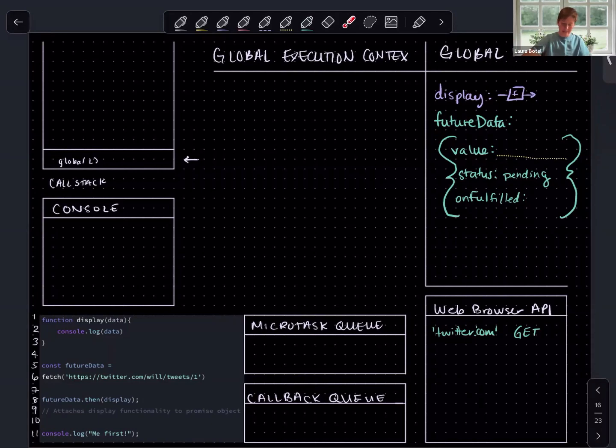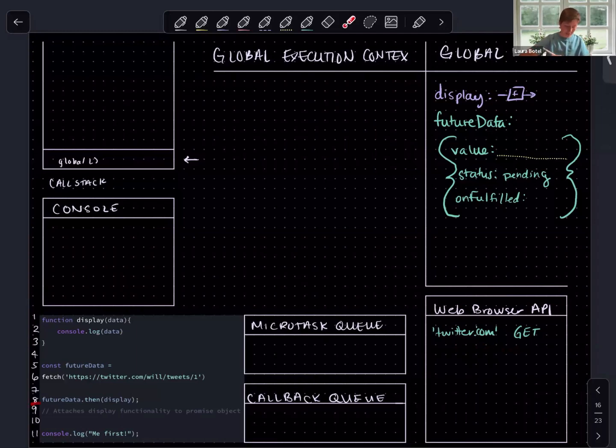Once the web browser has its answer, where do you think it's going to put that? Where do you think it's going to send the value of the first tweet of Will? It's going to populate our value in a promise object. But right now, it's working on getting that value. And while it's working on that, we can move on in our synchronous JavaScript code to the next line.